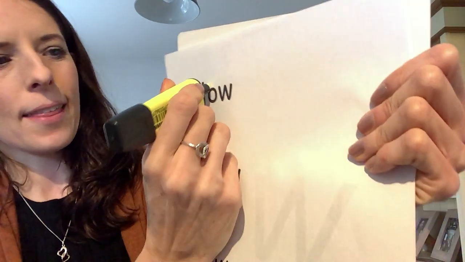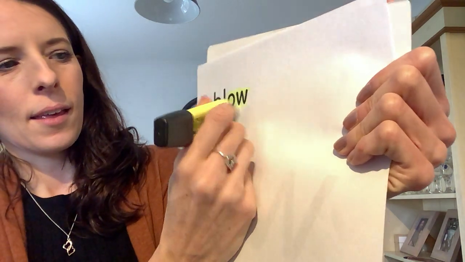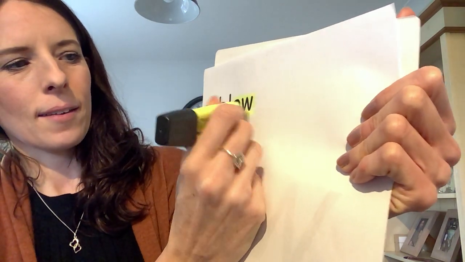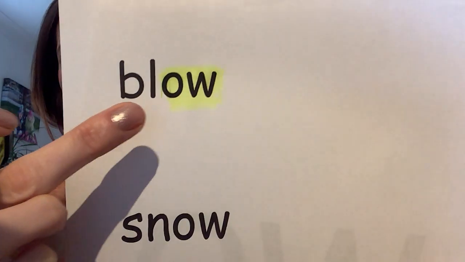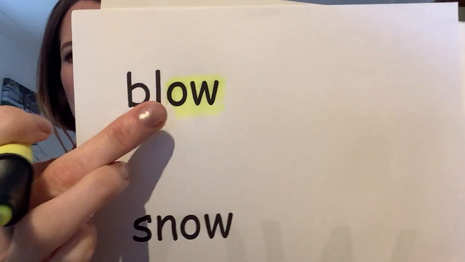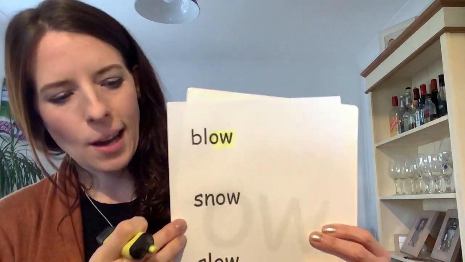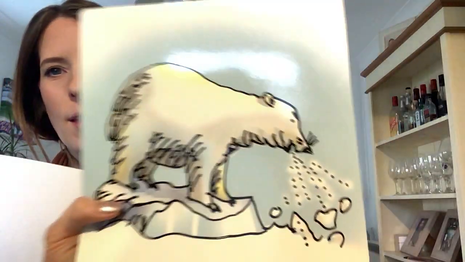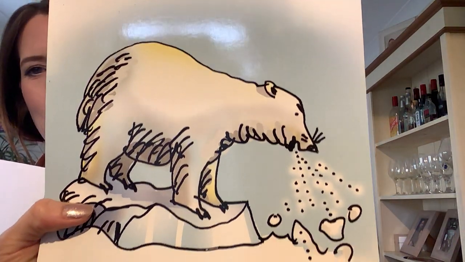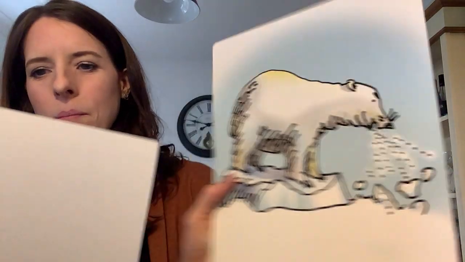So let's highlight that one and then we can read it together. So the first sound is B. O. O. B. O. Blow. Just like the polar bear. He was blowing the snow.